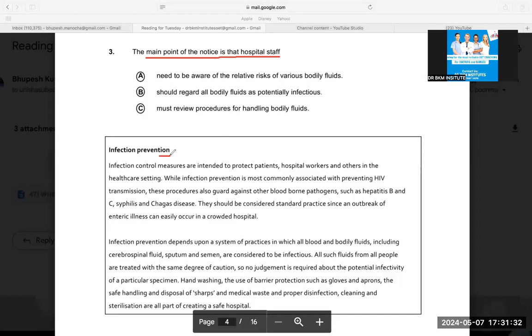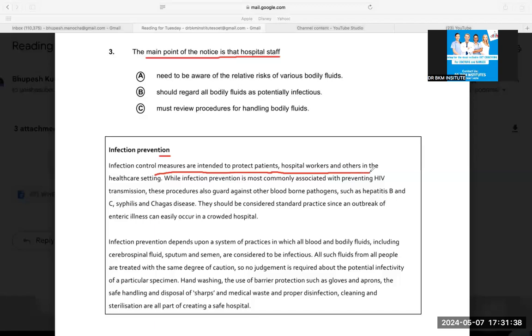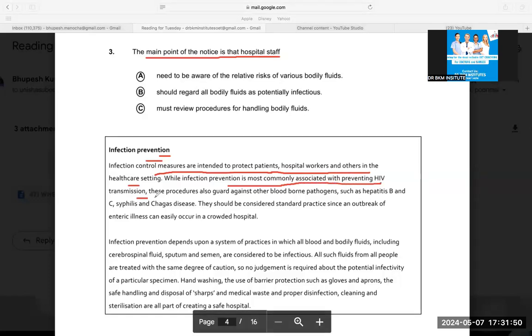Okay. Infection prevention. Infection control measures are intended to protect the patients, hospital workers, and others in the healthcare settings. Means in the healthcare settings, there are infection control measures to protect everybody. While infection prevention is most commonly associated with preventing HIV, these procedures also guard against other bloodborne pathogens such as hepatitis B, syphilis.